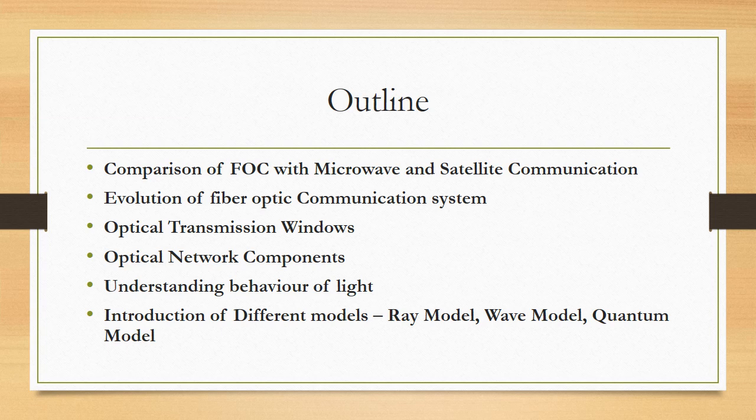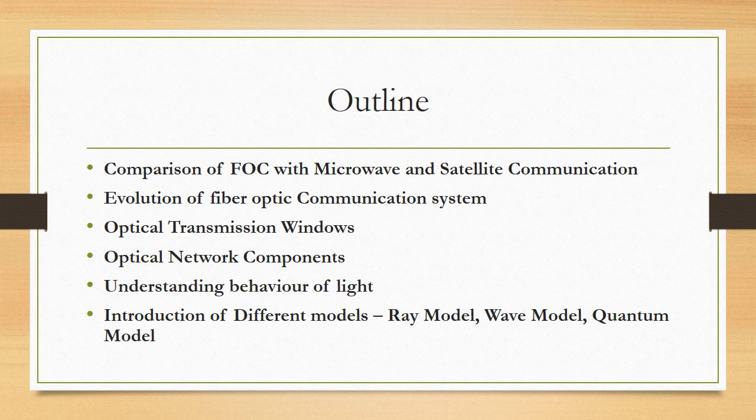From that, three windows have been identified which are suitable for communication of signals through optical fibers, which are centering around 800 nanometer, 1300 nanometer, and 1550 nanometers. Corresponding to these wavelengths, the attenuation given by the glass fiber is low, and therefore they can be put into practice for signal transportation over long distances.